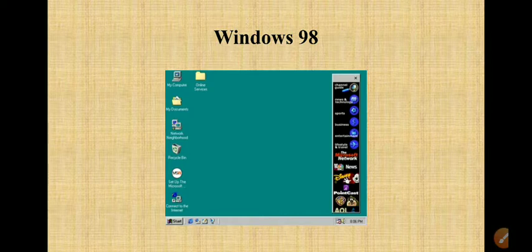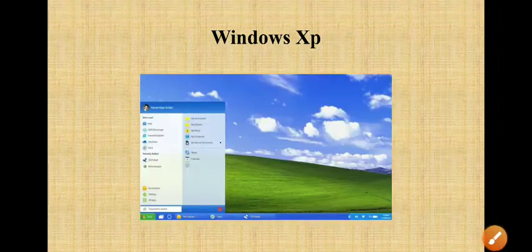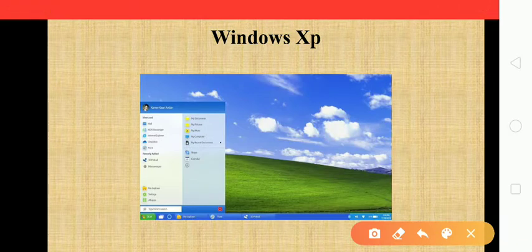Okay, you can see it clearly. You can choose very simply My Computer, Network, Recycle Bin, right? Different things you can see, but no graphical interface, right? That means graphics is not present over here. So they came up with Windows XP and made it more attractive. You can see very easily accessible features and more advanced features in Windows XP, and graphics are ultimate, with different wallpapers and screensavers and backgrounds, right?